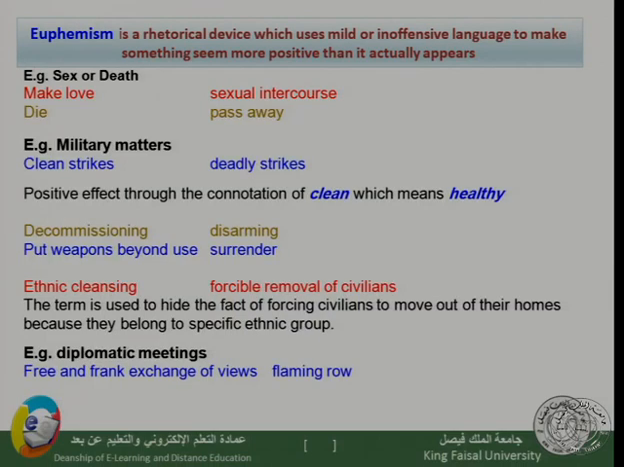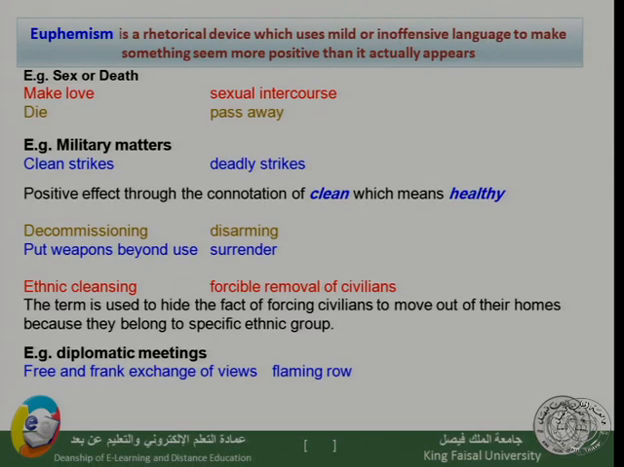The examples we have: when we talk about sex, or when somebody dies and we do not want to talk openly about this, if somebody for example dies, I would say he passed away instead of saying he died. This is an example of euphemism. Now, talking about sex, instead of saying clearly he or she had sex with somebody else, I would say they made love instead of having sexual intercourse.